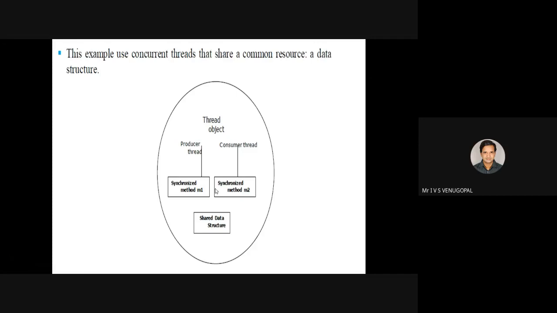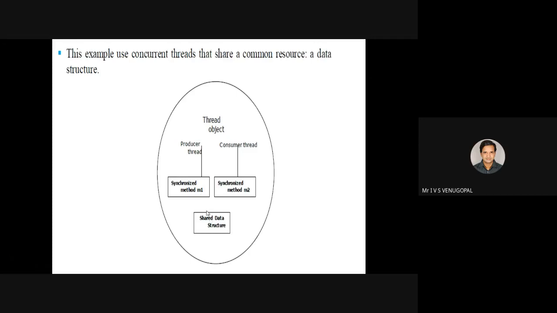While the producer thread is in method M1 and in the process of writing data into the shared data structure, care must be taken to ensure that while data is in the process of being written to the data structure, no other thread, say a consumer thread, must be allowed to read data through some other method M2.